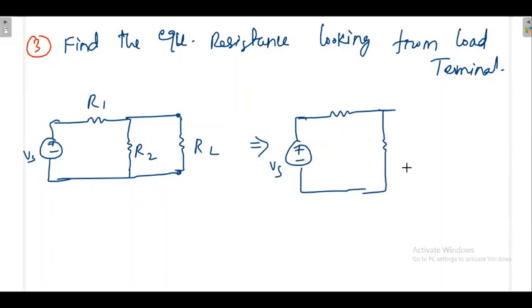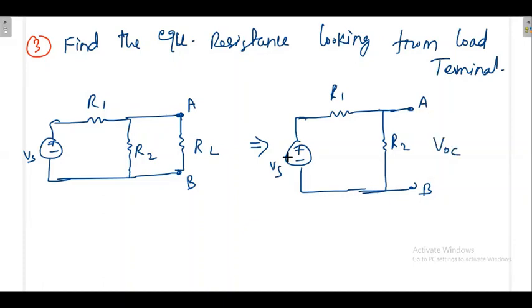Once after removing the load, you'll get the open circuit like this. I'll write the names A and B for clarity. After removing the load, A and B only will be there. This is R1, this is R2. Please do not remove VS, because if you remove VS, you will not get any open circuit voltage here. To get a voltage here, the source voltage should be there. You only have to remove the load, then measure the voltage. This is the open circuit voltage.